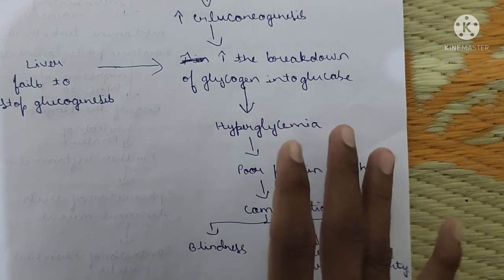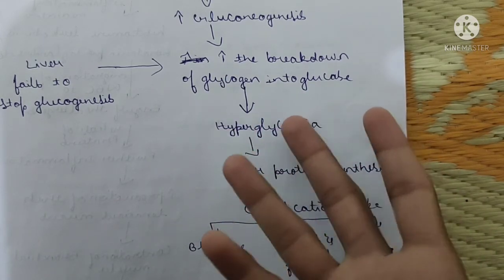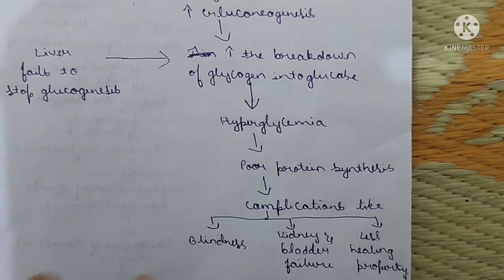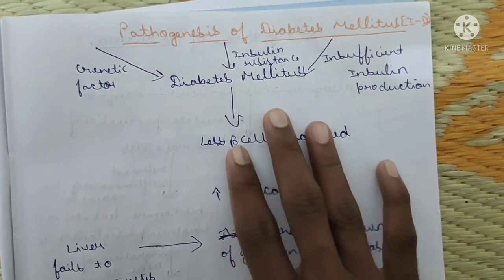If blood is not supplied, meaning oxygen is not supplied, the cells will die there, and there is no use of that part. That's gangrene. You have to cut that part and remove it. Gangrene is the main complication in diabetes mellitus.